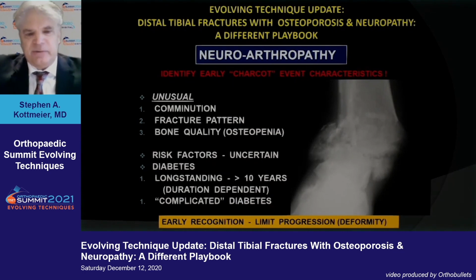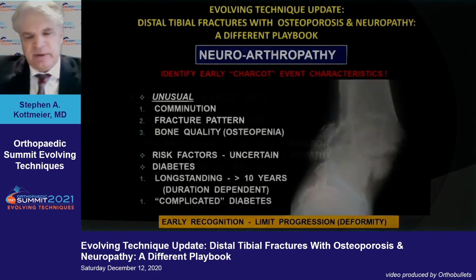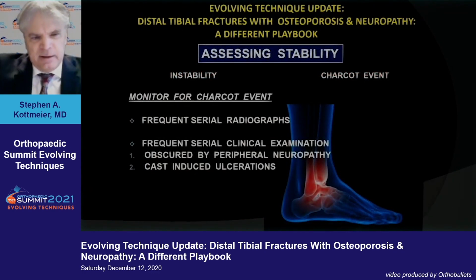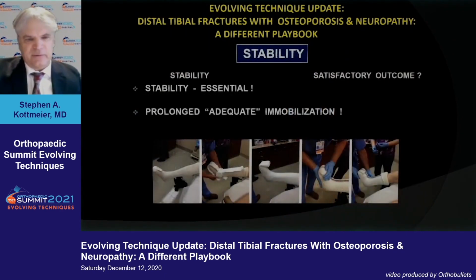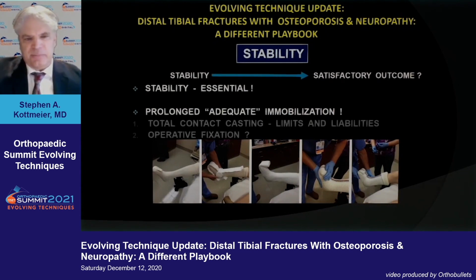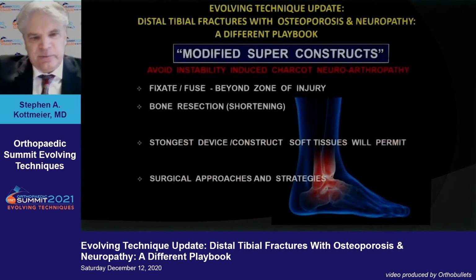What are the risk factors? We don't really know, but certainly diabetes, and more than that, certainly long-standing diabetes and complicated diabetes. So we have to look for the potential evolution of a Charcot event. We have to provide stability, and that usually requires frequent exams and x-rays. And perhaps that works with contact casting for some of these, but probably more for the midfoot, less so for the ankle, and probably less so for the distal tibia. So these fractures benefit from stabilization despite the obvious risks.